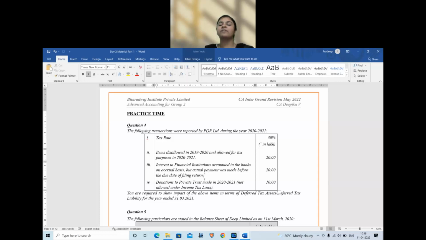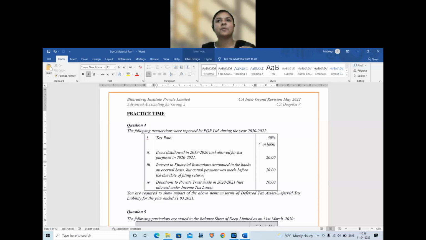So now we are in the books of 2021. Now in 2021, in income tax, it is taken as an allowance. So income tax expense is more. In books, have we considered this expense? No, it was considered in the previous year, not in the current year. So in books, expenses are less. Now think about profits.